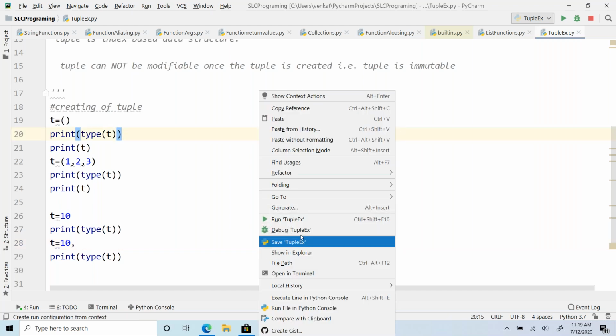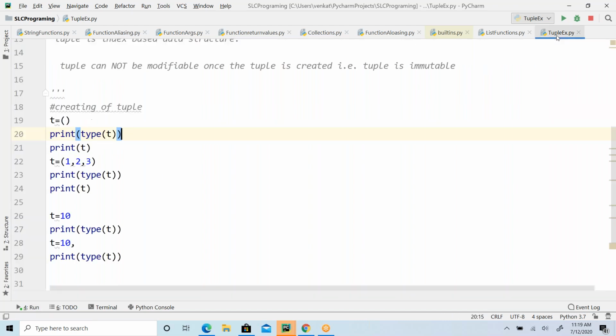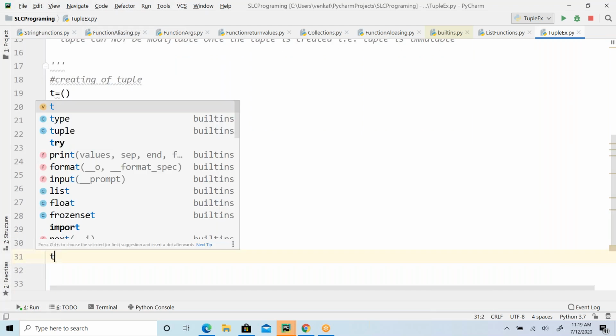Further you are going to add elements, and it treats that as a tuple. See that? Integer followed by tuple. The value is the same, but the only difference is that here I just have one element, and here I have an element with comma separation. This is how I can create a tuple object.